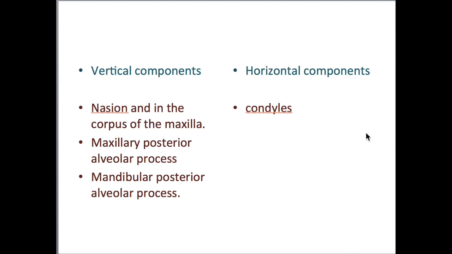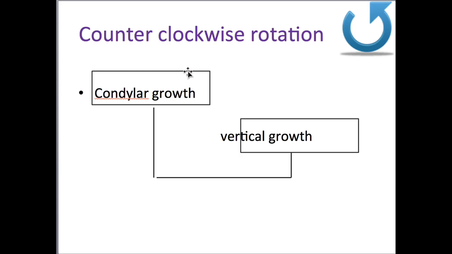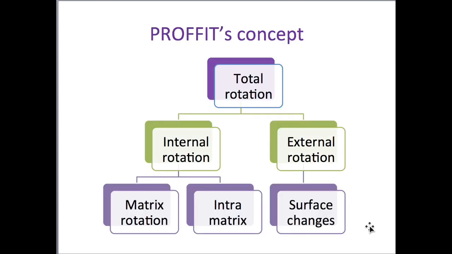You have to explain the concepts in detail and what happens in the clockwise rotation, that is because of the increased vertical growth and decreased horizontal growth there will be clockwise rotation. And counterclockwise rotation is because of the increased condylar growth and decreased vertical growth. So you have to elaborately explain what is counterclockwise and what is clockwise.